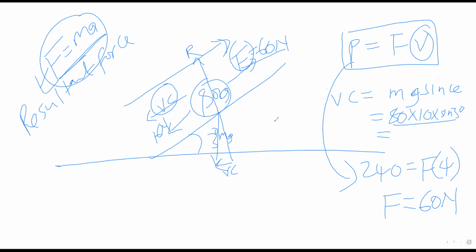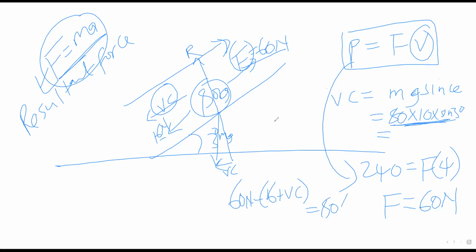So we'll start with this one, which is positive 60 newtons, minus 16, because it's in the opposite direction, and the vertical component, which we are getting from here, right? And this is going to be equal to mass times acceleration. What's the mass?